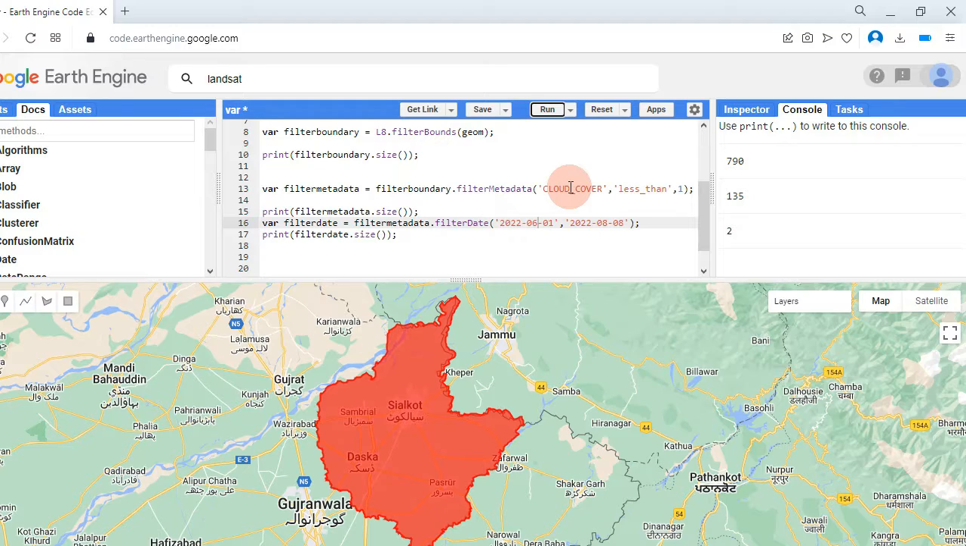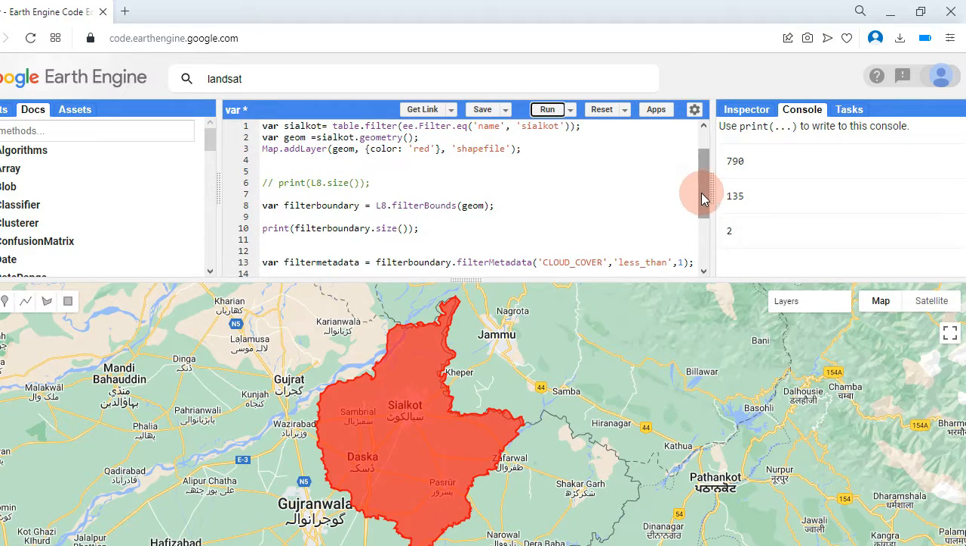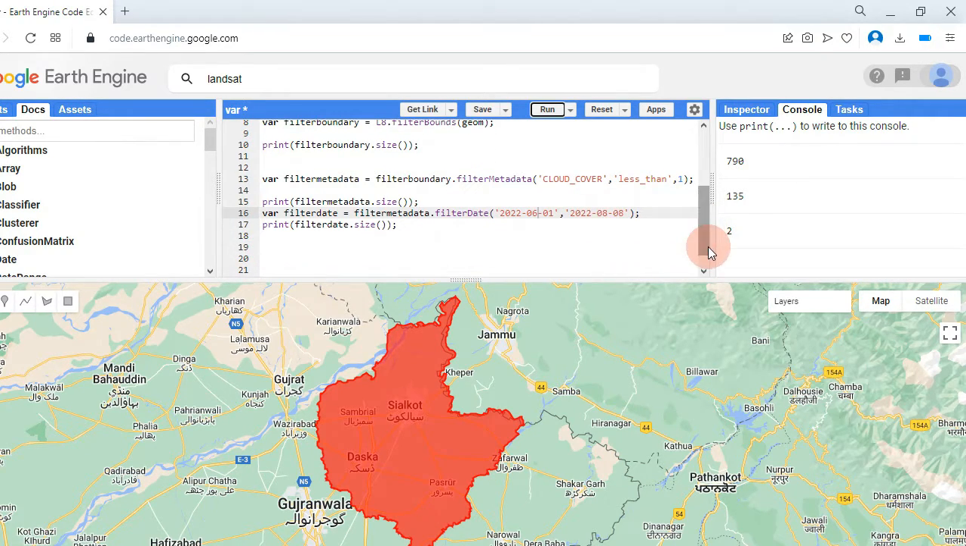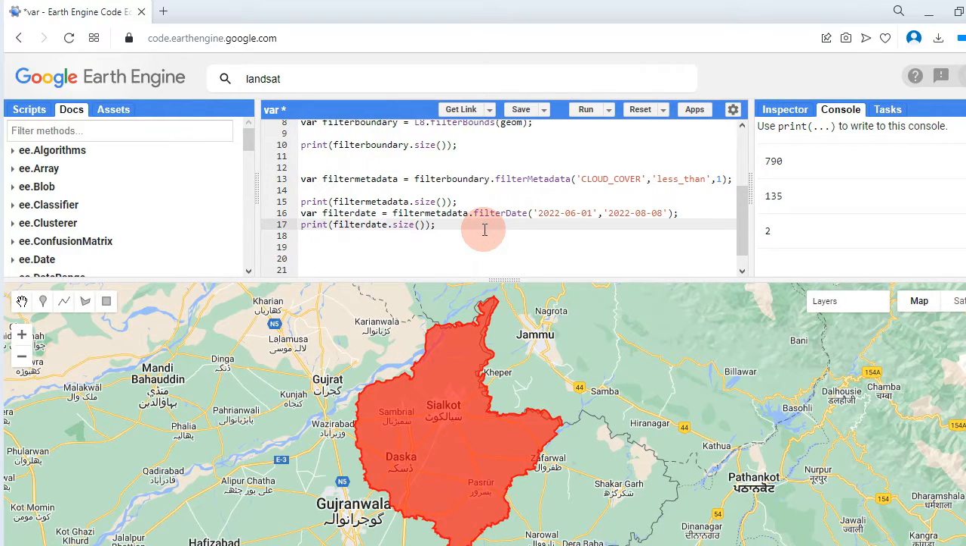In our previous video, we discussed the filtration on Landsat 8 images. We did our filtration: first we gave the boundary where we need a satellite image, next we applied a cloud cover filter of less than 1, and the third filter applied is a date, a specific date where you want to find an image. So now the next step is displaying that image.